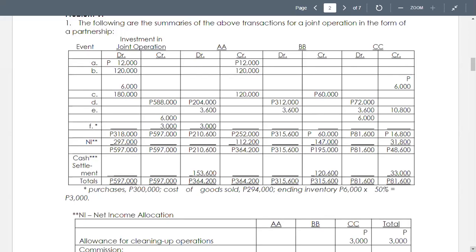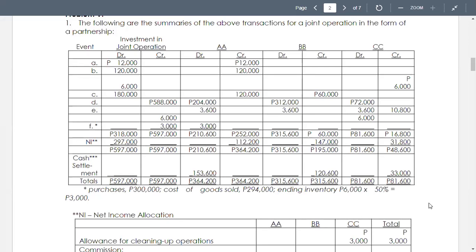So we only have the amount of 3,000, as the ending inventory will be priced at 50% of cost. It was debited against AA and credited to the investment account. So we have the amount of 3,000 as debit to AA and credit to investment.